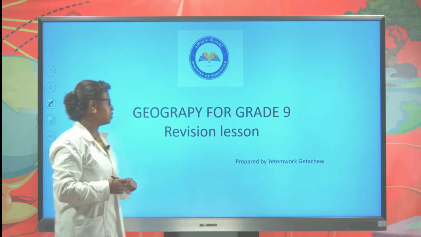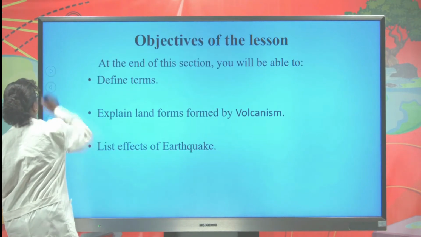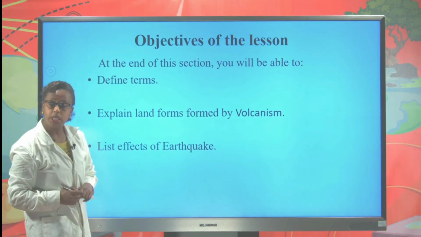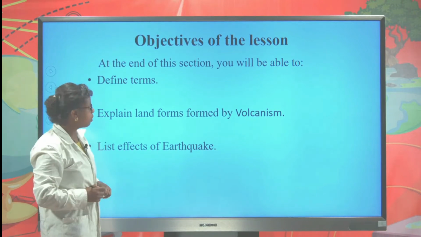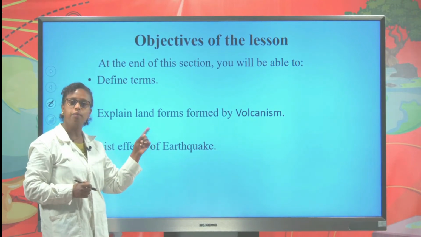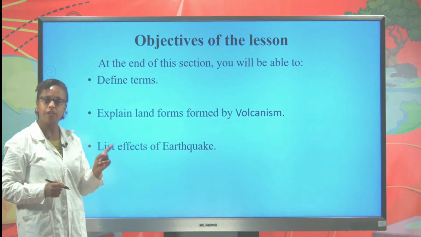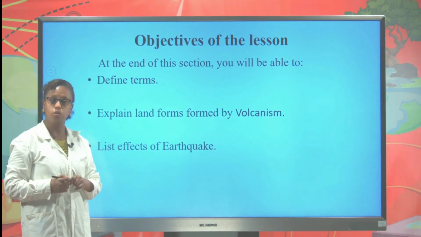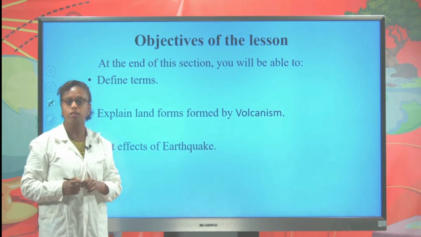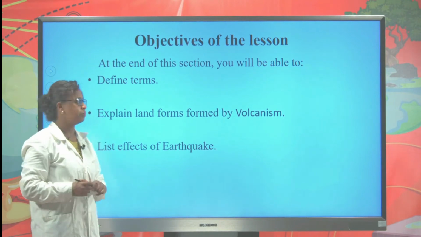At the end of this lesson, you will be able to define terms and explain the landforms formed by volcanism. You will also be able to list the effects of earthquake. Students, are you ready to start the lesson? Good.